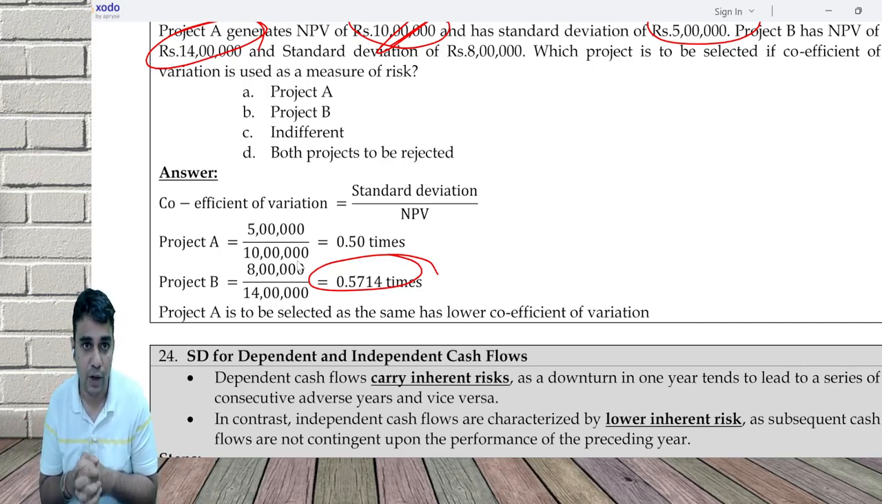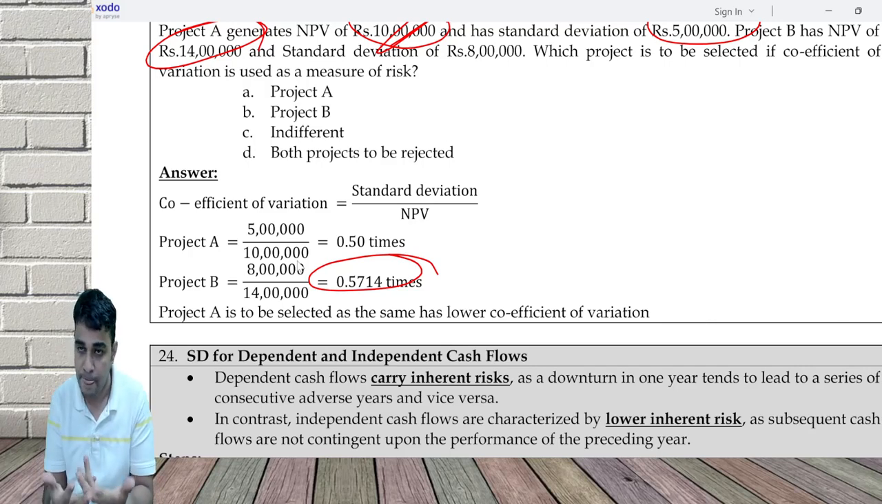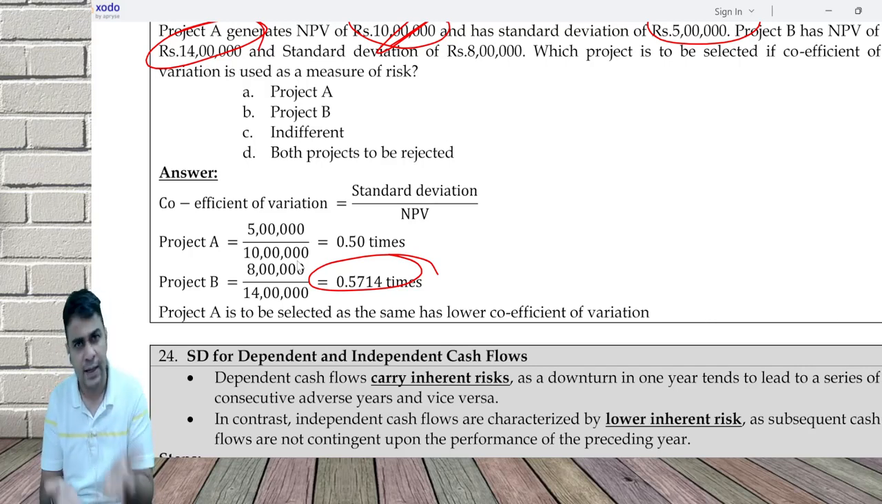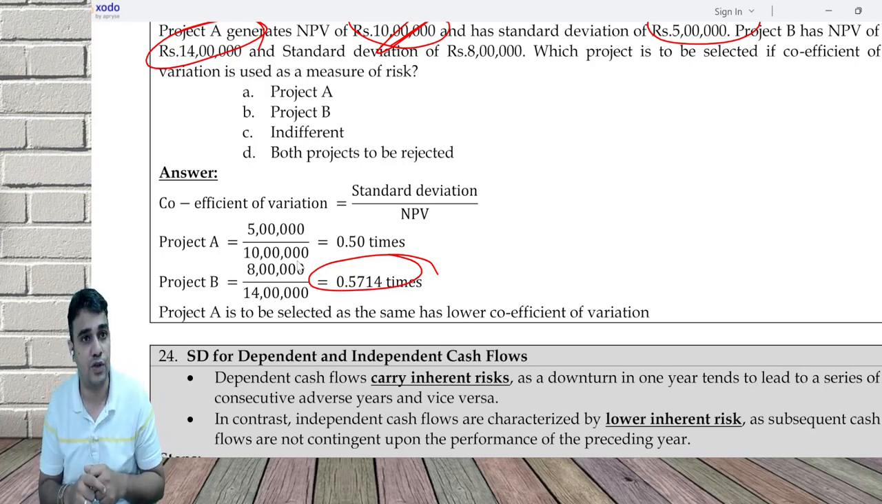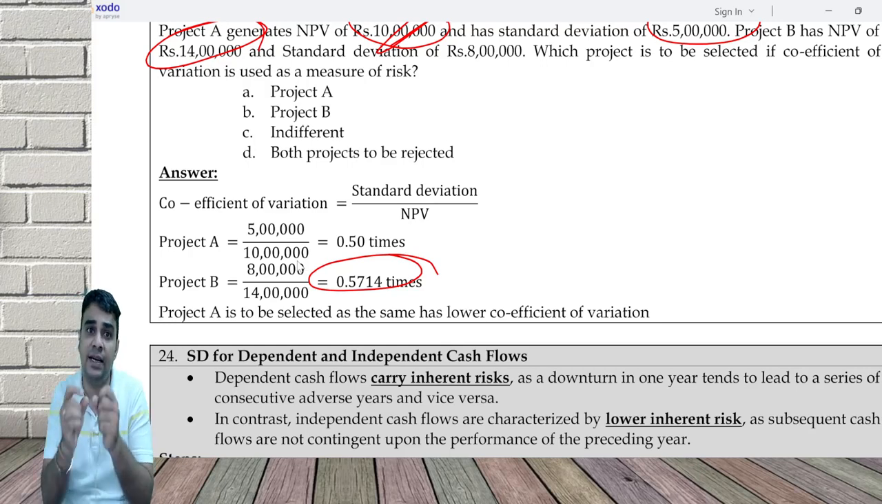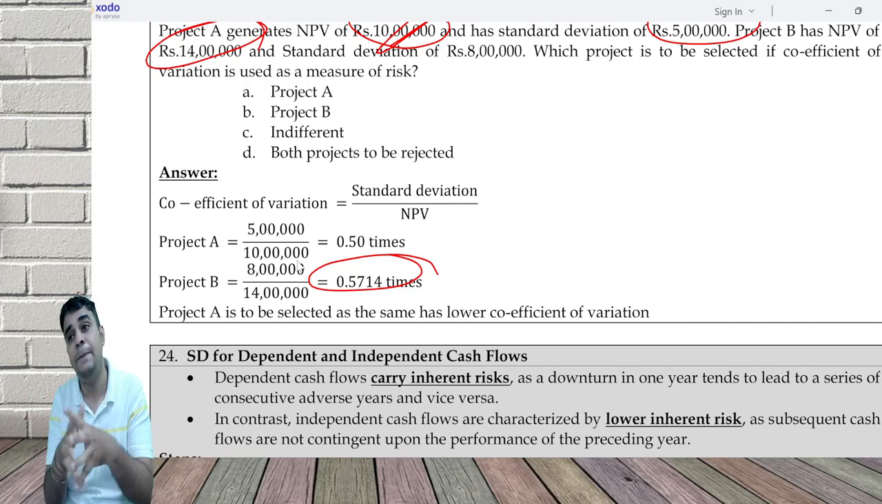Statistically, independent cash flow will have lower risk. The reason for that is if you get a bad year, at least some hope is there that you may get a good year. Or if you get a good year, it can turn into a bad year. Dependent means extreme good performance or extreme bad performance. When extreme happens, standard deviation will magnify.